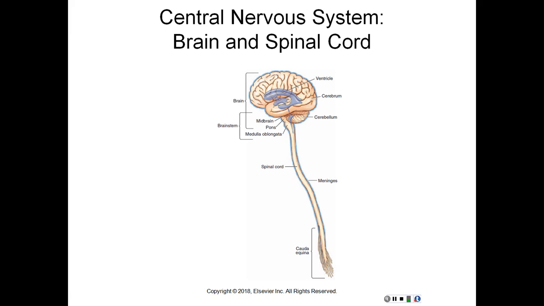Arachnoid, delicate middle layer of the meninges. The arachnoid membrane is loosely attached to the pia mater by web-like fibers, which allow for the subarachnoid space. And then pia mater, thin inner layer of the meninges. And again, I've always heard it called pia mater, but again, we'll pronounce it based on the pronunciation guide through the book.